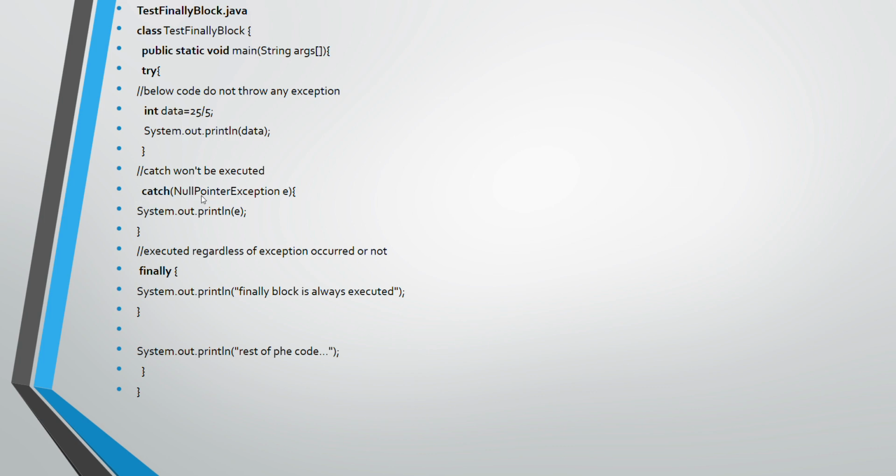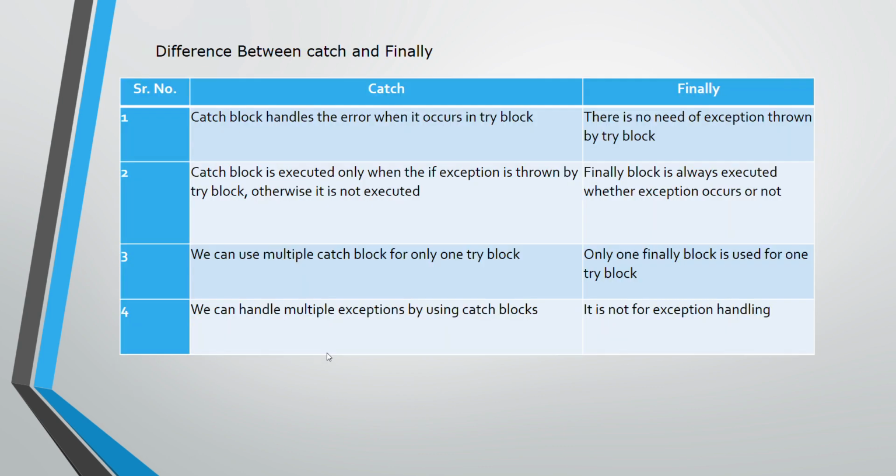Then I write catch NullPointerException, but here the catch won't be executed because in the try block no exception was thrown, so it will not pass any exception to the catch block. So it will skip the execution of catch and go directly to the finally block, and it will print that the finally block is always executed, and then go to the System.out.println of the rest of the code.